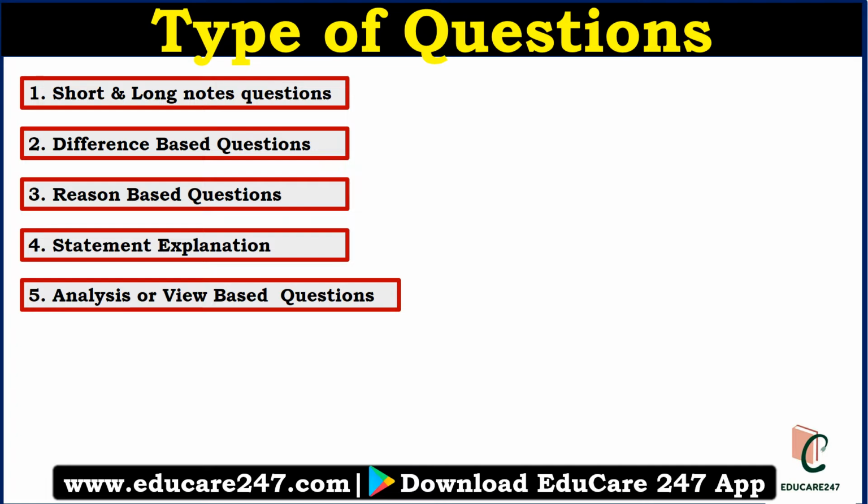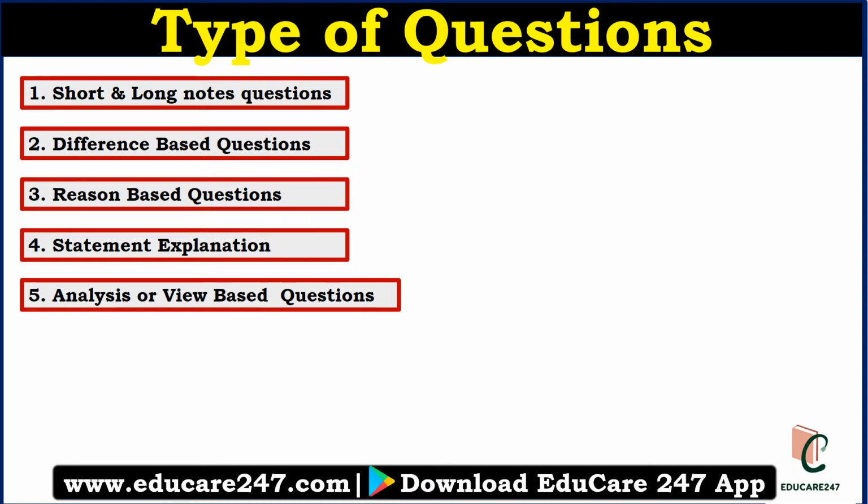I have analyzed the previous year paper, and in my understanding, five types of questions can be asked in the descriptive paper. The first question type will be short and long notes. They can give one topic like fiscal deficit and ask you to write a short note. They can give you a topic like inflation and ask you to write a long note. They can ask something like, define inflation and discuss the different types of inflation. So this kind of question can be asked.